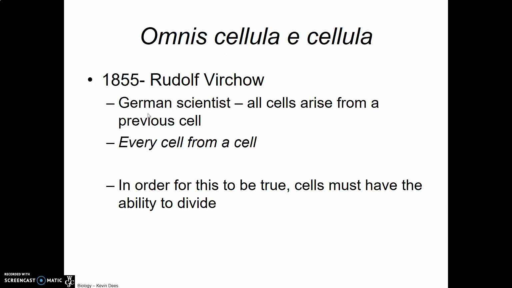Omnis cellula e cellula. This statement is a Latin phrase that refers to Rudolf Virchow's contribution to the cell theory. It literally translates to every cell from a cell. And it reminds us of this portion of the cell theory because all cells have arisen from previously existing cells. And in order for this to be true, cells have to have the ability to divide.